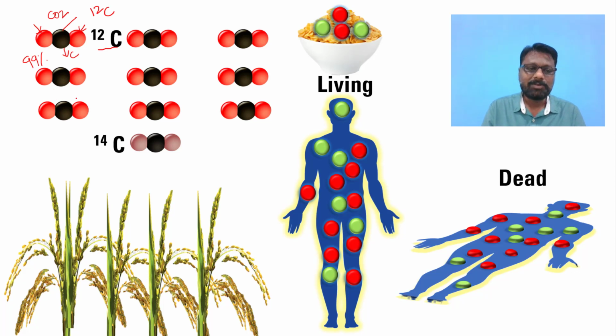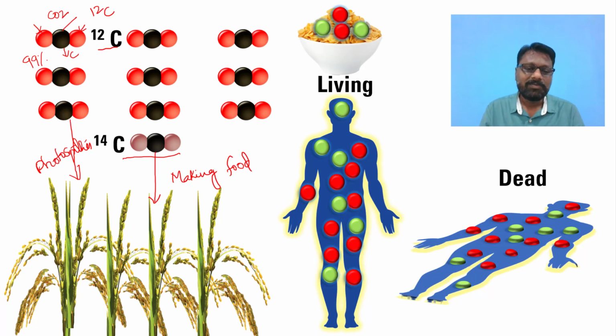They will be utilized by the plants for the process of photosynthesis. Along with the C12 and C13, you are also able to see in nature the C14 carbon. This C14 is also absorbed by the plants for making food material through photosynthesis.